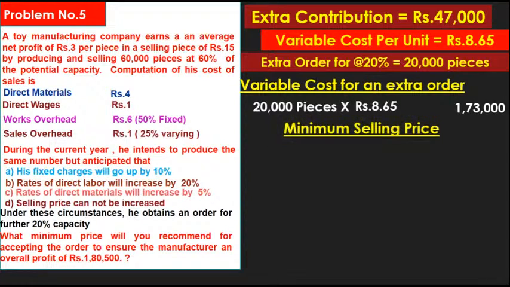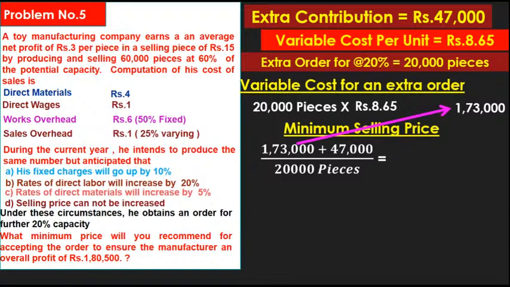Minimum selling price. Okay, now how to calculate this? Additional variable cost 1,73,000 plus additional extra contribution 47,000, divided by the additional production of 20,000 pieces.